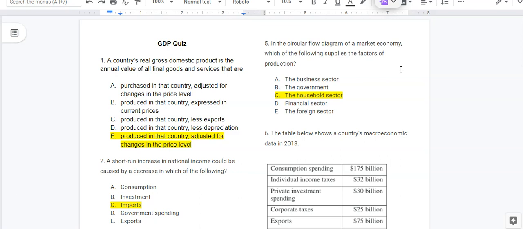Start with number one, which was my mistake. I told you that there wouldn't be a question on real GDP on your quiz, and here it is, a question on real GDP on your quiz. But if you got it wrong, I didn't count it against you.